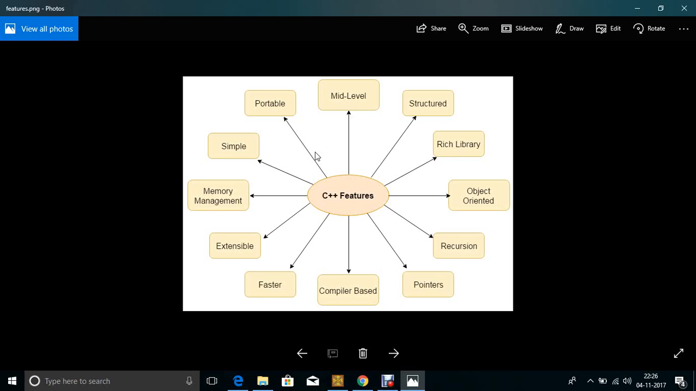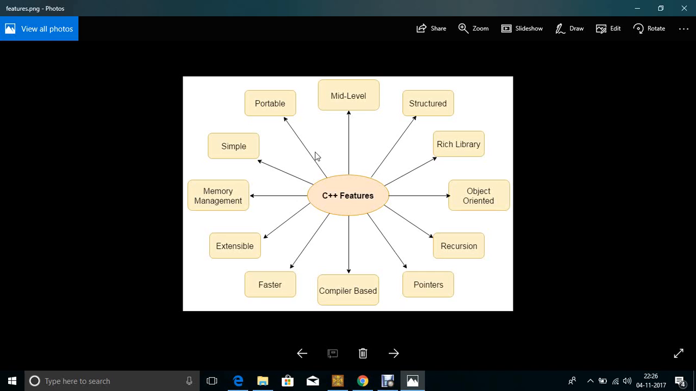Faster. So that is the fast language. Compilation and execution time is fast in C++. Pointer is used. C++ provides the feature of pointers, for creating memory, structures, functions and arrays. Recursion is used in C++ because it provides code reusability. You can reuse a function again. That is the use of the feature of recursion.